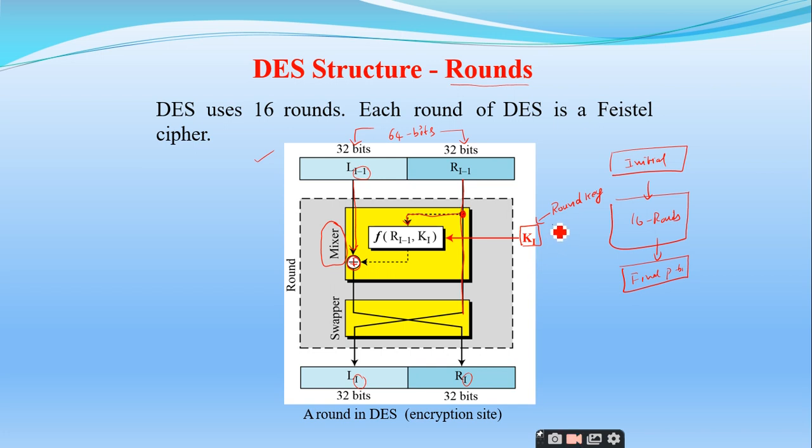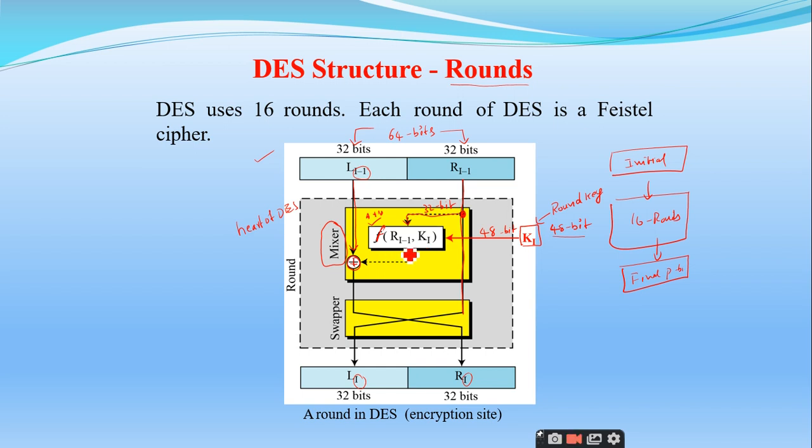Anybody tell me what is the size of this round key? It is 48 bits. So 64 bits converted to 56 bits, and 56 bits converted to 48 bits. So this 48 bits is combined with the right part of the data, which is 32 bits, and they will frame a function. This function is very, very important. In fact, this is called the heart of the DES.